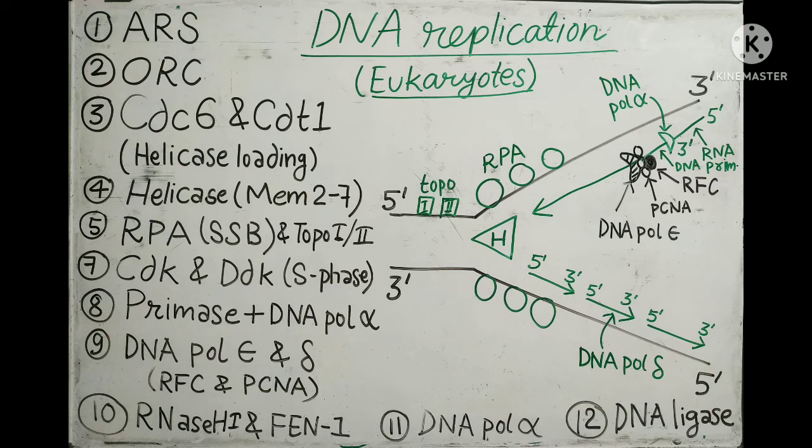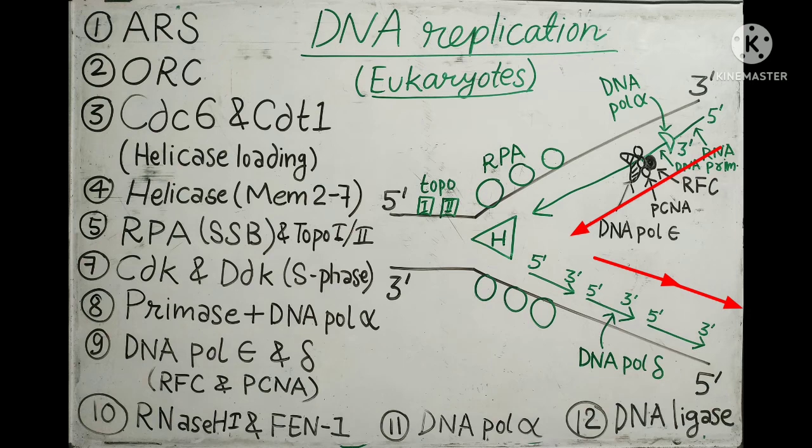DNA pol epsilon elongates the leading strand. It synthesizes the leading strand, whereas DNA pol delta forms the lagging strand. And one more most important thing is that DNA polymerization always occurs in the 5' to 3' direction.